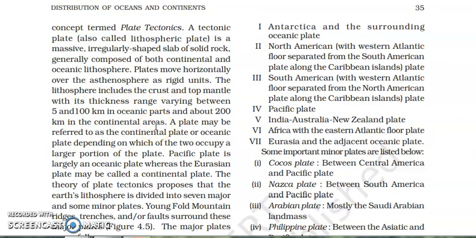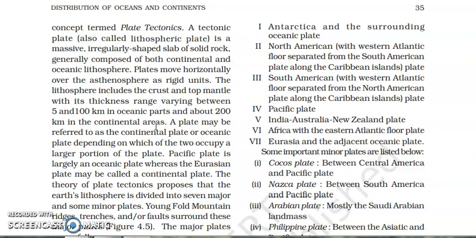We have seen that in the continental area, the thickness of the crust is more than in the ocean area, and in the mountain area it is even thicker.